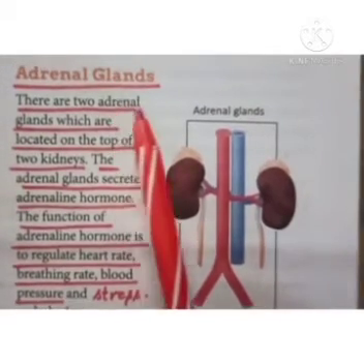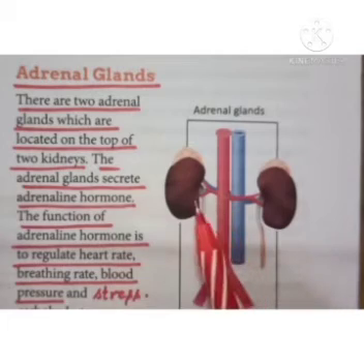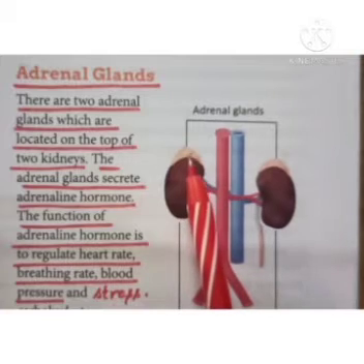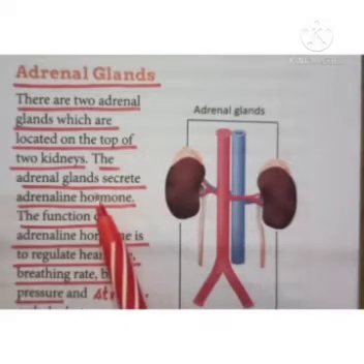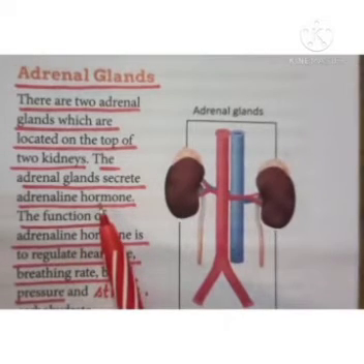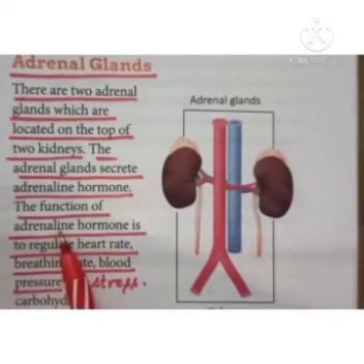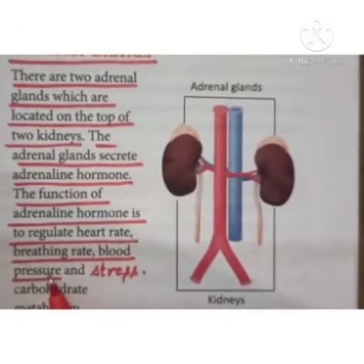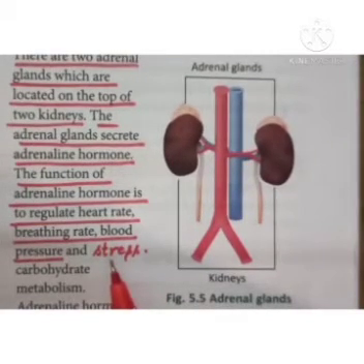Now next is the adrenal gland. There are two adrenal glands, located on the top of the two kidneys. All of you know that we have two kidneys, and at the top of each kidney there is an adrenal gland. These adrenal glands secrete adrenaline hormone. They secrete other hormones also, but the main hormone is adrenaline. And what is the function of adrenaline? Adrenaline hormone regulates heart rate, breathing rate and blood pressure, and it also controls stress. That's why it is also called the stress hormone.